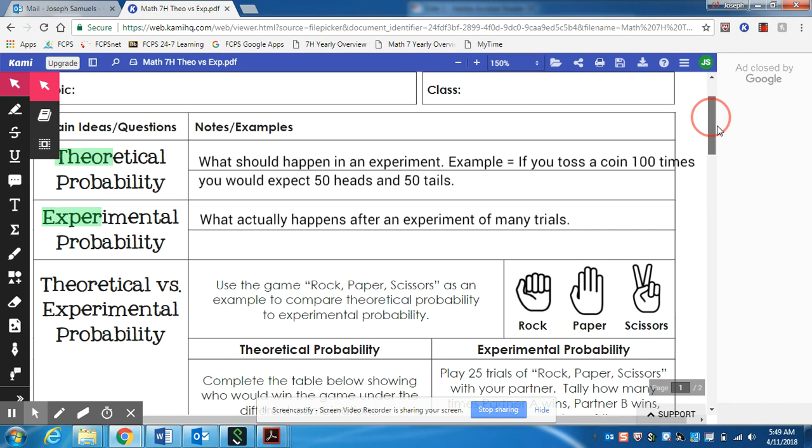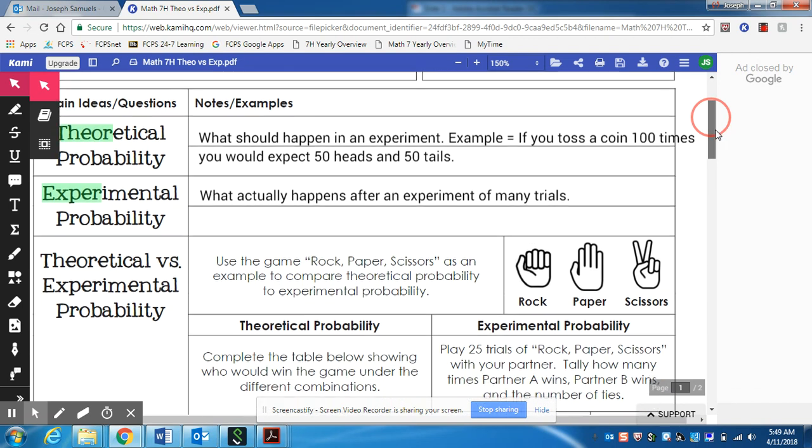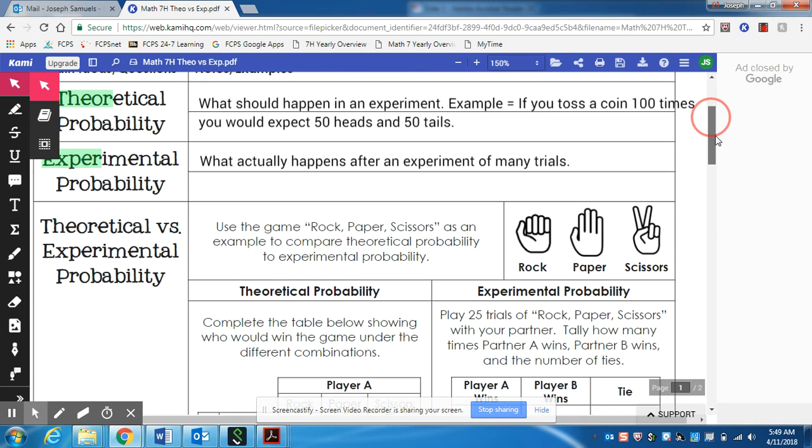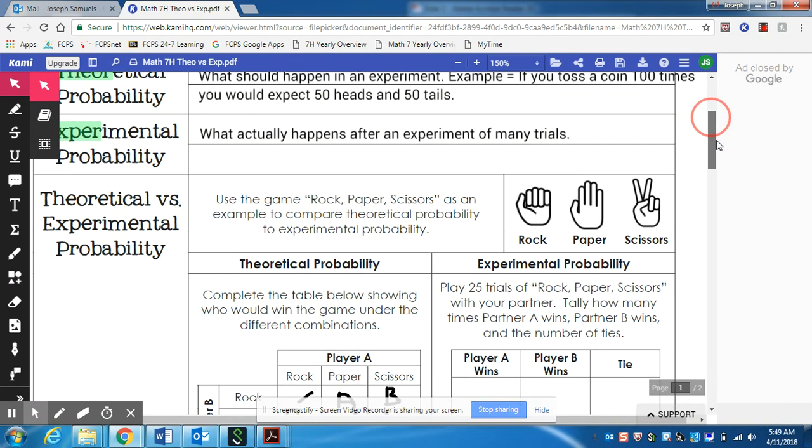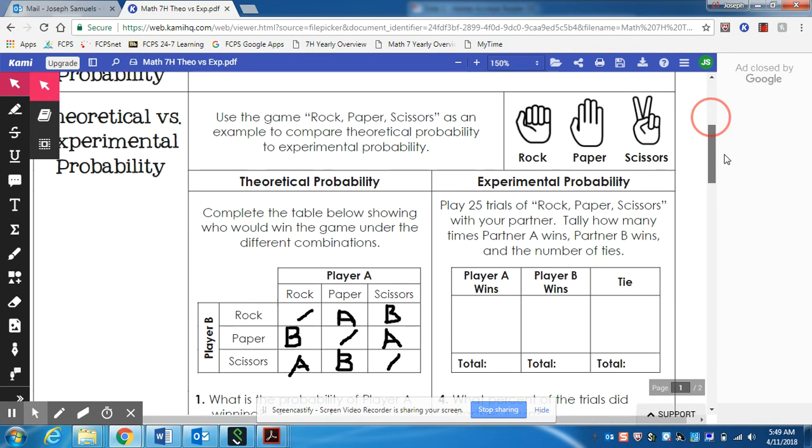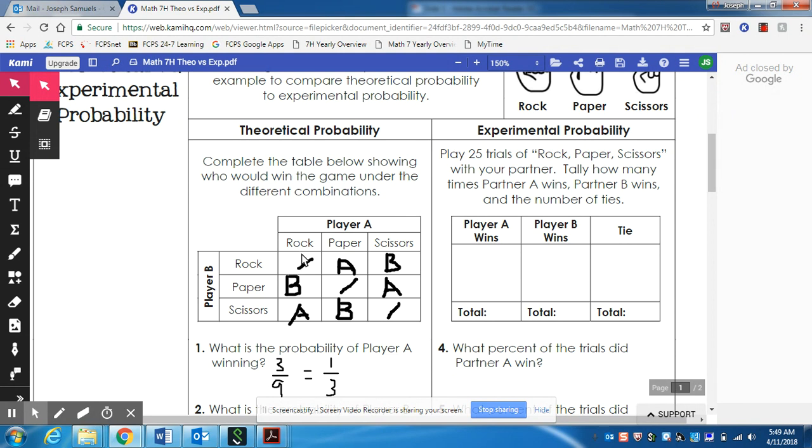Everybody knows the game of rock paper scissors. So we're going to look at the theoretical probability of rock paper scissors. If we have rock versus rock, that will be a draw. If we have paper versus rock, clearly player A would win. If we have scissors versus rock, then player B would win.